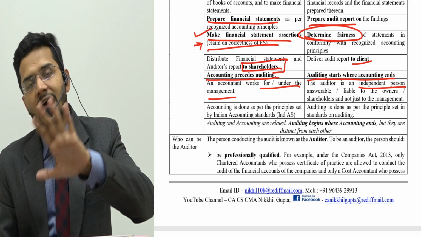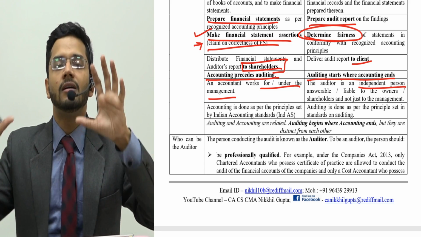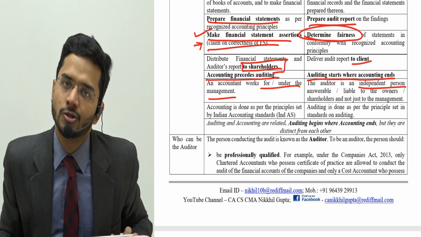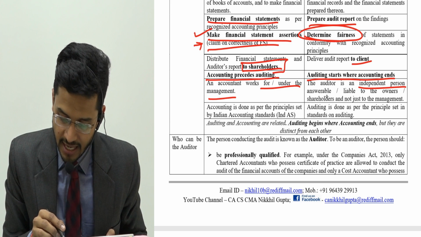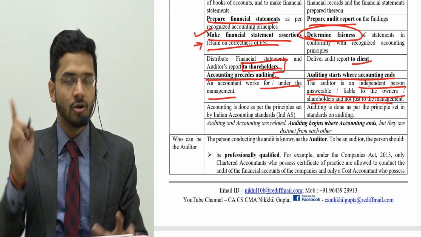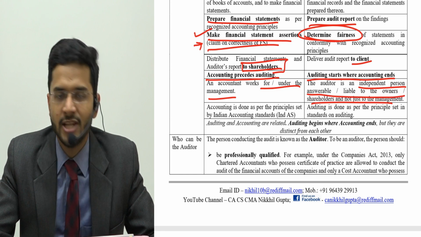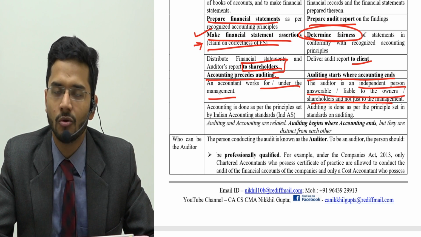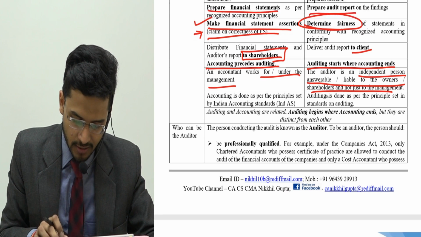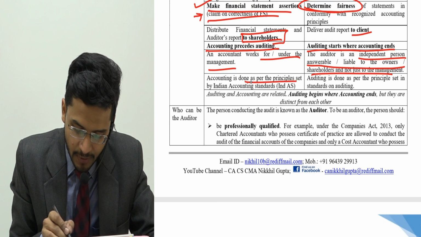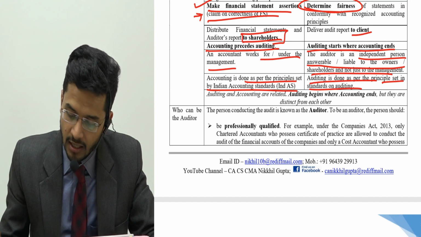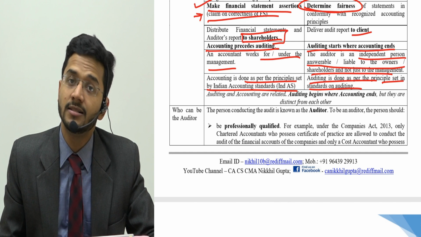Although the auditor's salary is also given by the management, the auditor is not under an employment or under the influence of the management. So the auditor is an independent person, answerable and liable to the owners and shareholders, and not just to the management. So management cannot exercise influence over the auditor. Owners exercise the influence over the auditors. Accounting is done as per the principles set by Indian accounting standards, and auditing is done as per the principles set by standards in auditing.